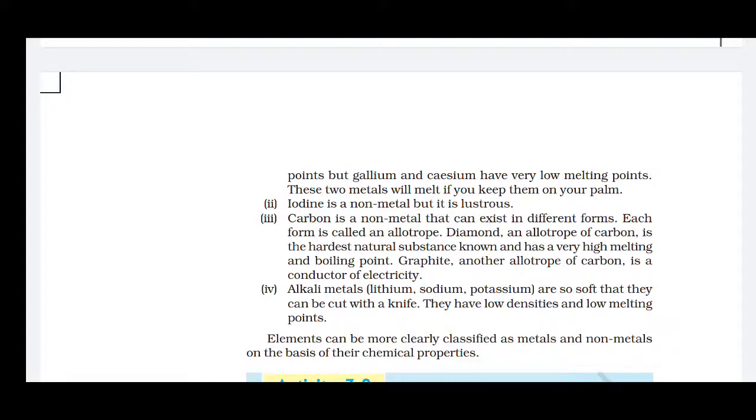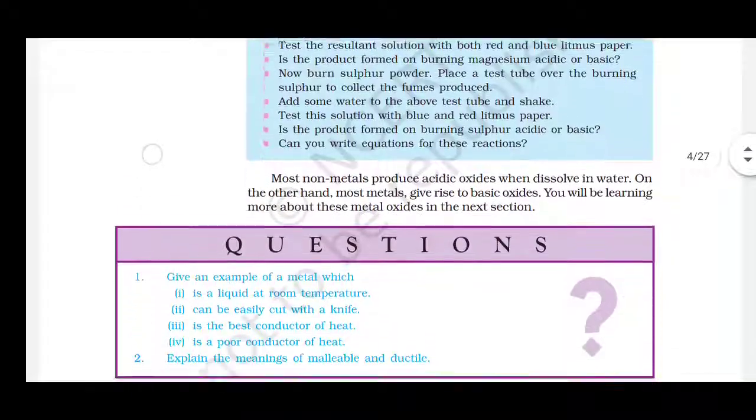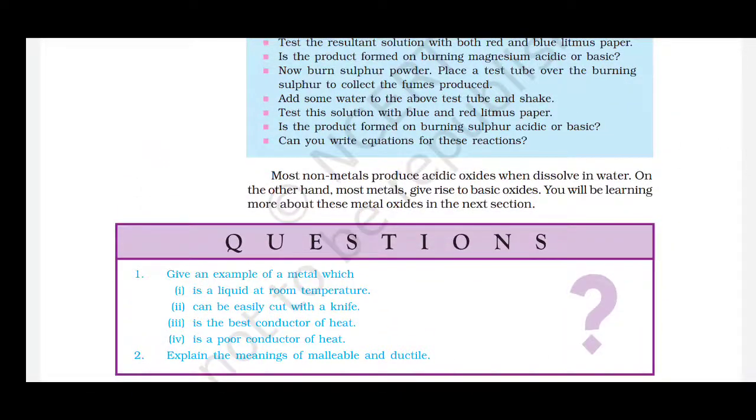Generally we know that non-metals do not conduct electricity, but graphite, an allotrope of carbon, which is a non-metal, can conduct electricity. Now the alkali metals like lithium, sodium and potassium are so soft that they can be cut with a knife. It's because they have low densities and low melting points. So on this basis it is divided into metals and non-metals.